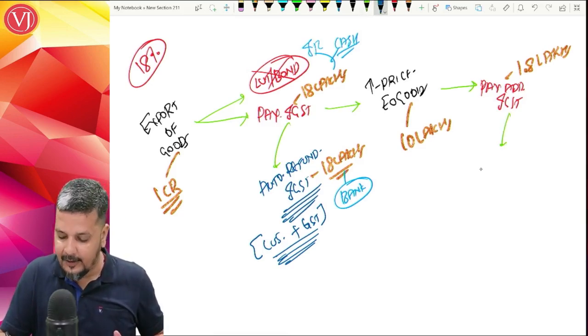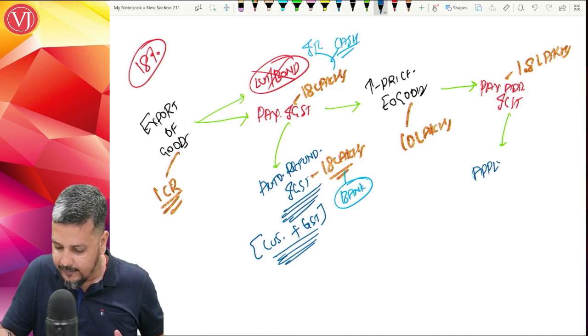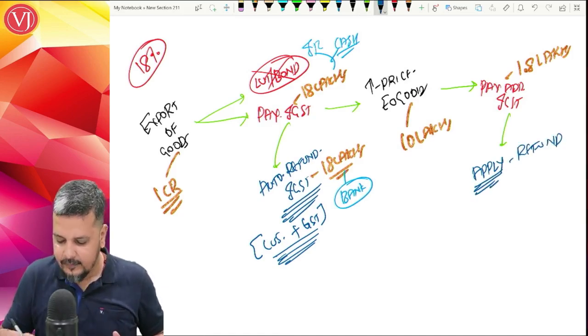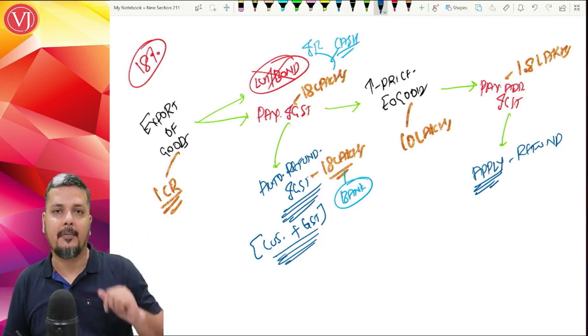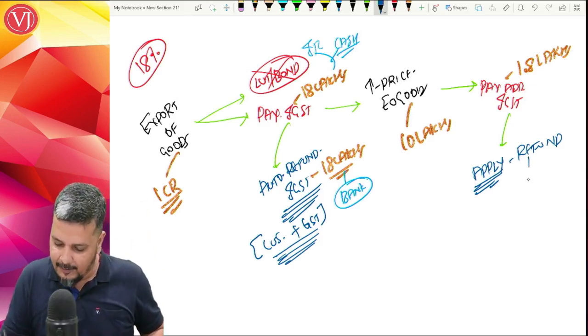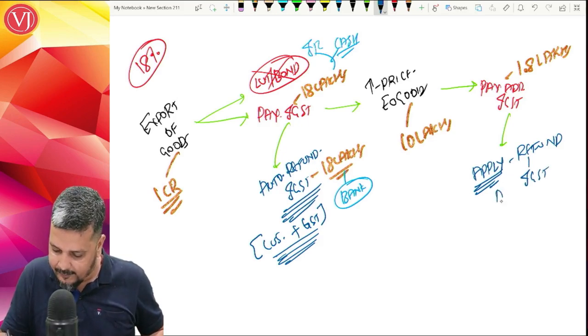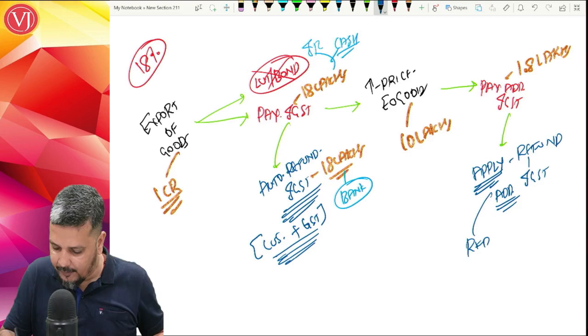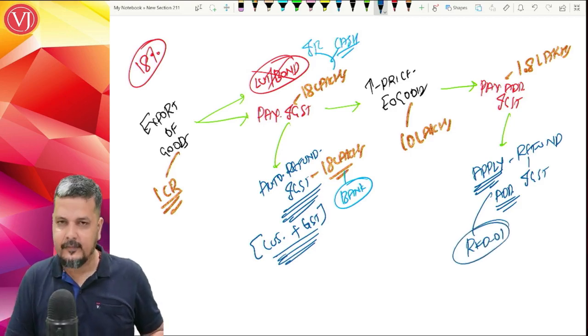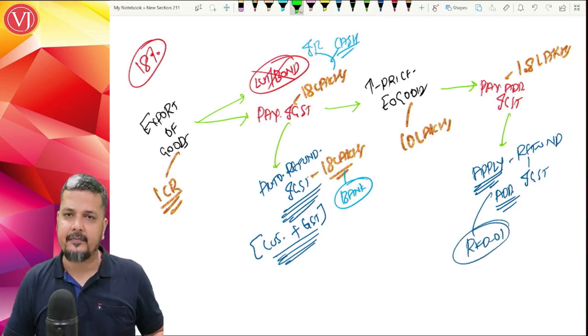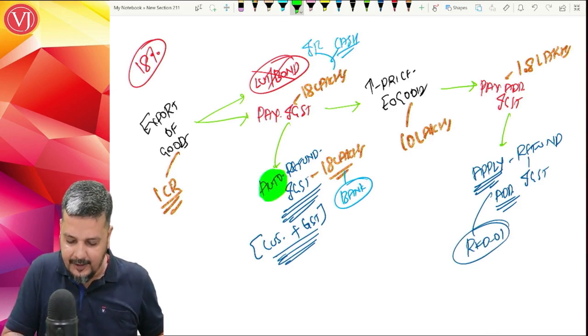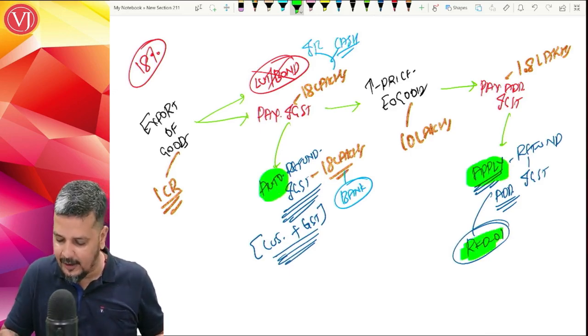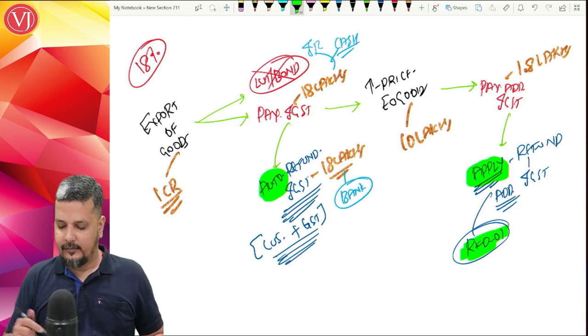You have to apply. You have to make an application for refund, because this will not be there in the shipping bill of export. You have to make the application for refund of this additional IGST, and that refund will be a normal refund through RFD-01. So the first refund was your automatic refund. Here you have to make an application in RFD-01. So you'll get the refund.